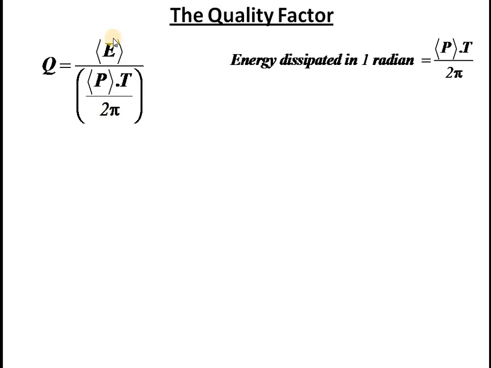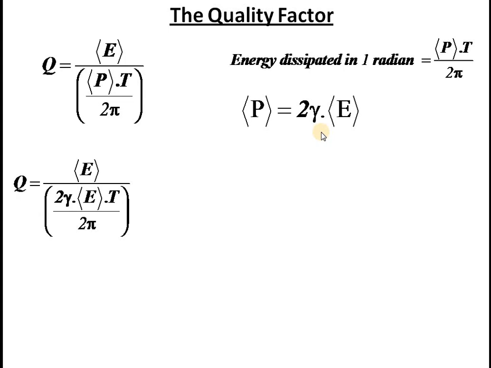Numerator and denominator we already defined. And we also know P is equal to 2 gamma into E. So let's remove the P and substitute 2 gamma into E. So we get Q is equal to E divided by 2 gamma into T by 2 pi. Okay, so this 2 pi can be taken up. So 2 pi will come here: 2 pi into E by 2 gamma into E into T.